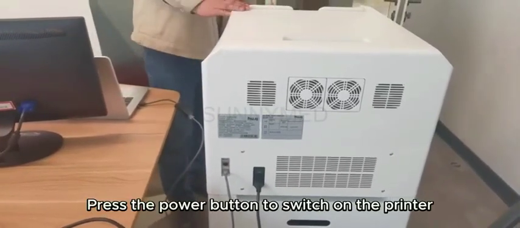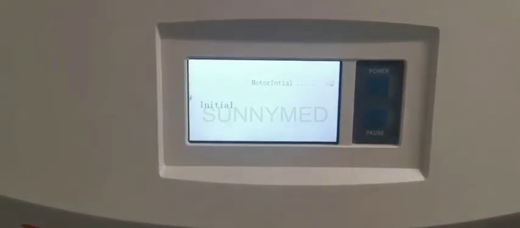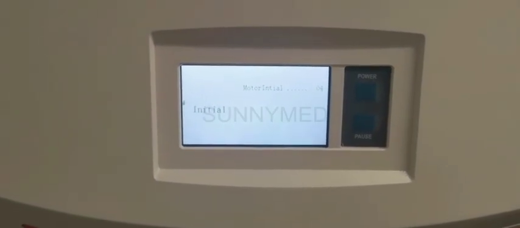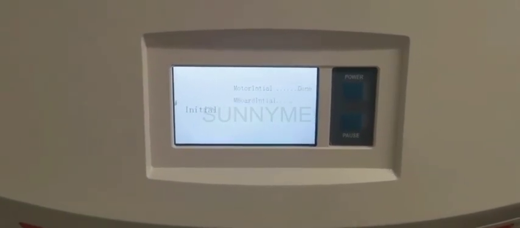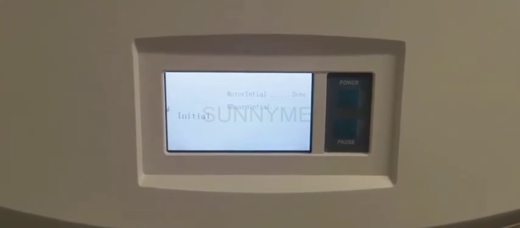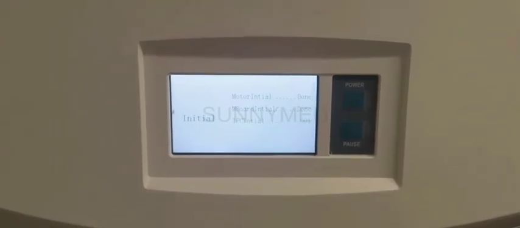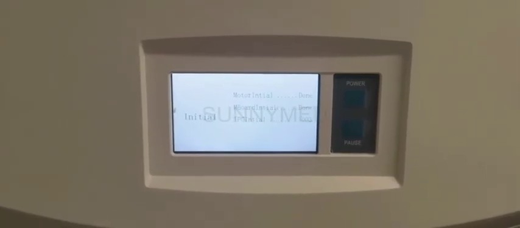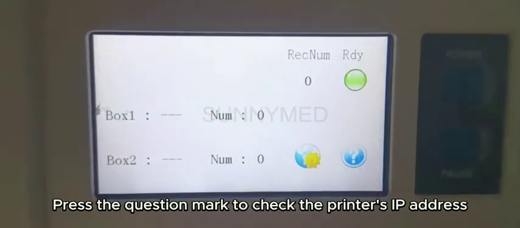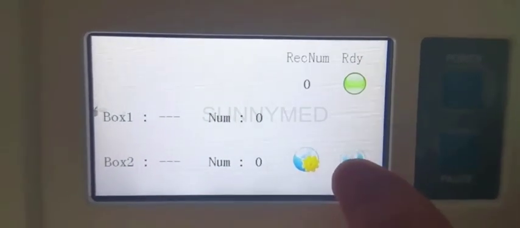Press the power button to switch on the printer. Press the question mark to check the printer's IP address.